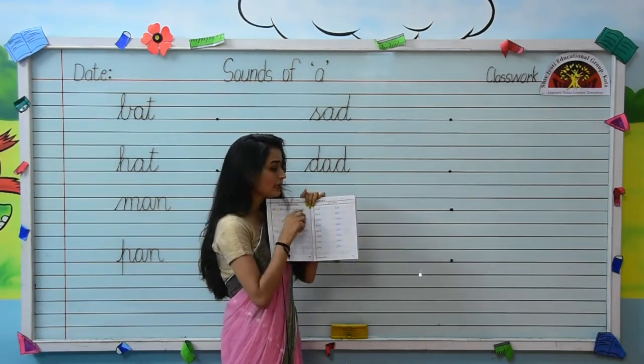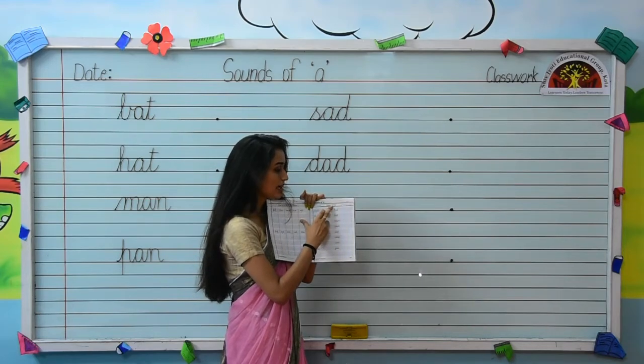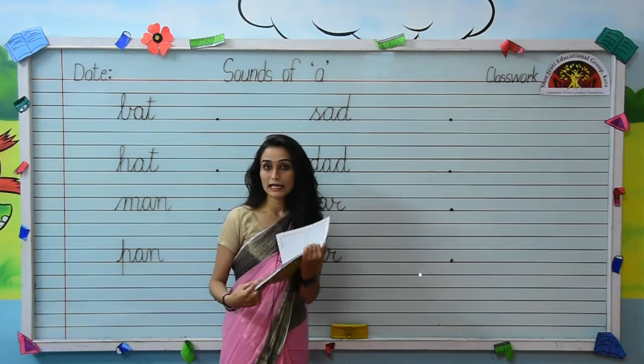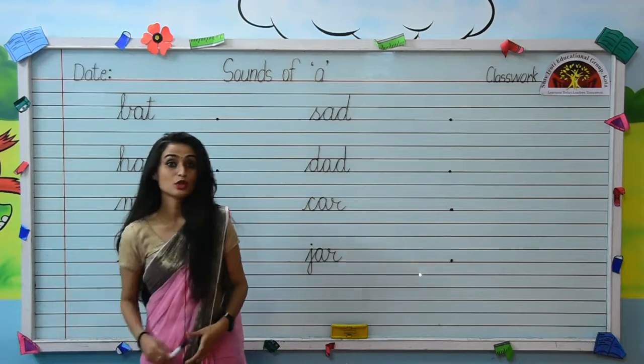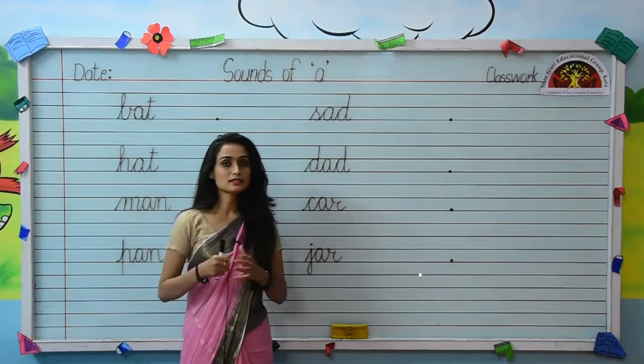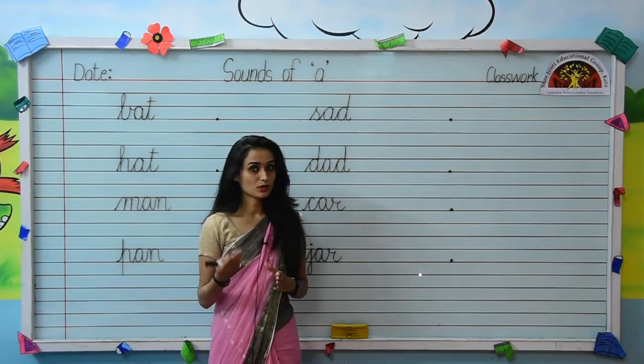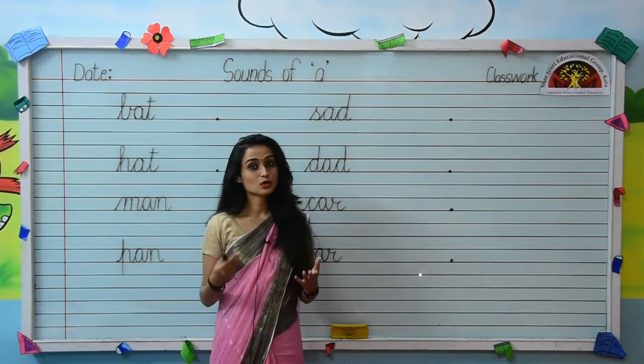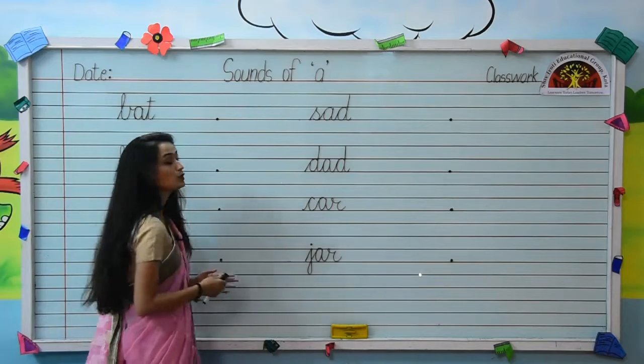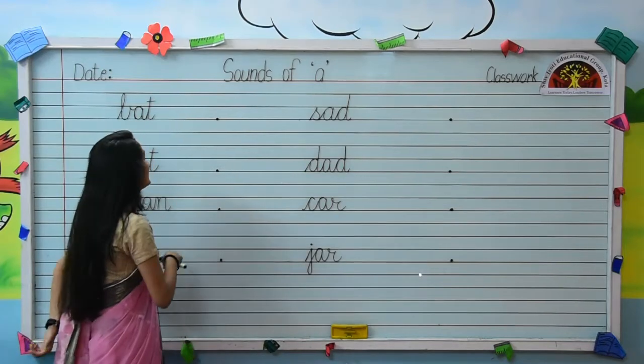So kids, here we are having read and write of sounds of A. Read and write sounds of A. What is the sound of A, kids? The sound of A is A. The sound of A is A. So, we will read few words with sound of A.